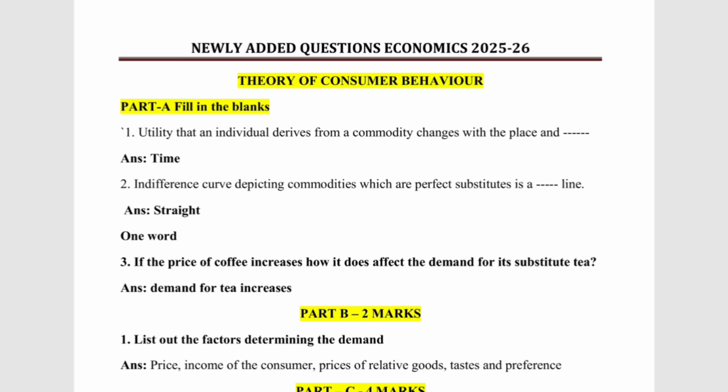There is no choice. If questions are asked from these and you have not prepared these additional questions, it is difficult to score 80 out of 80. You need to learn at least Part A from these newly added questions. In the 2 marks and 4 marks, you will have a choice. You can write the choice given in the examination, but for Part A, you must learn from this unit.